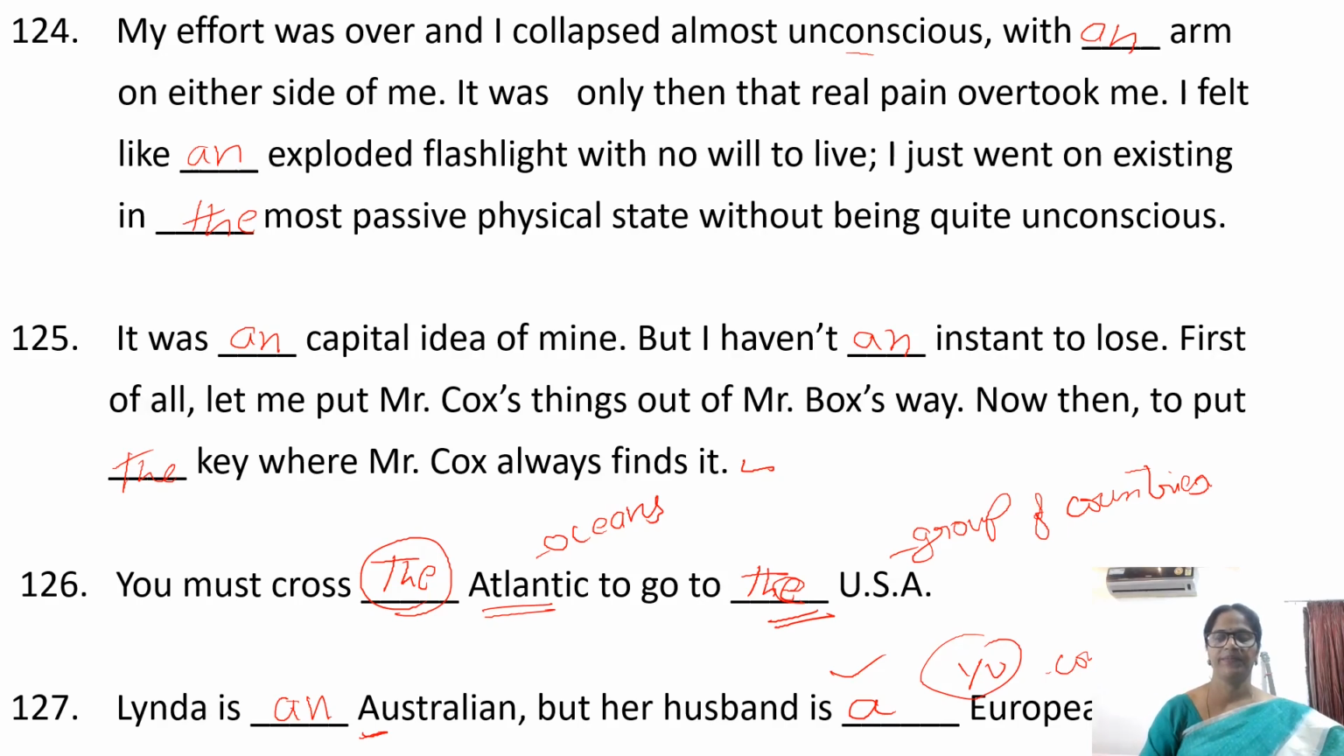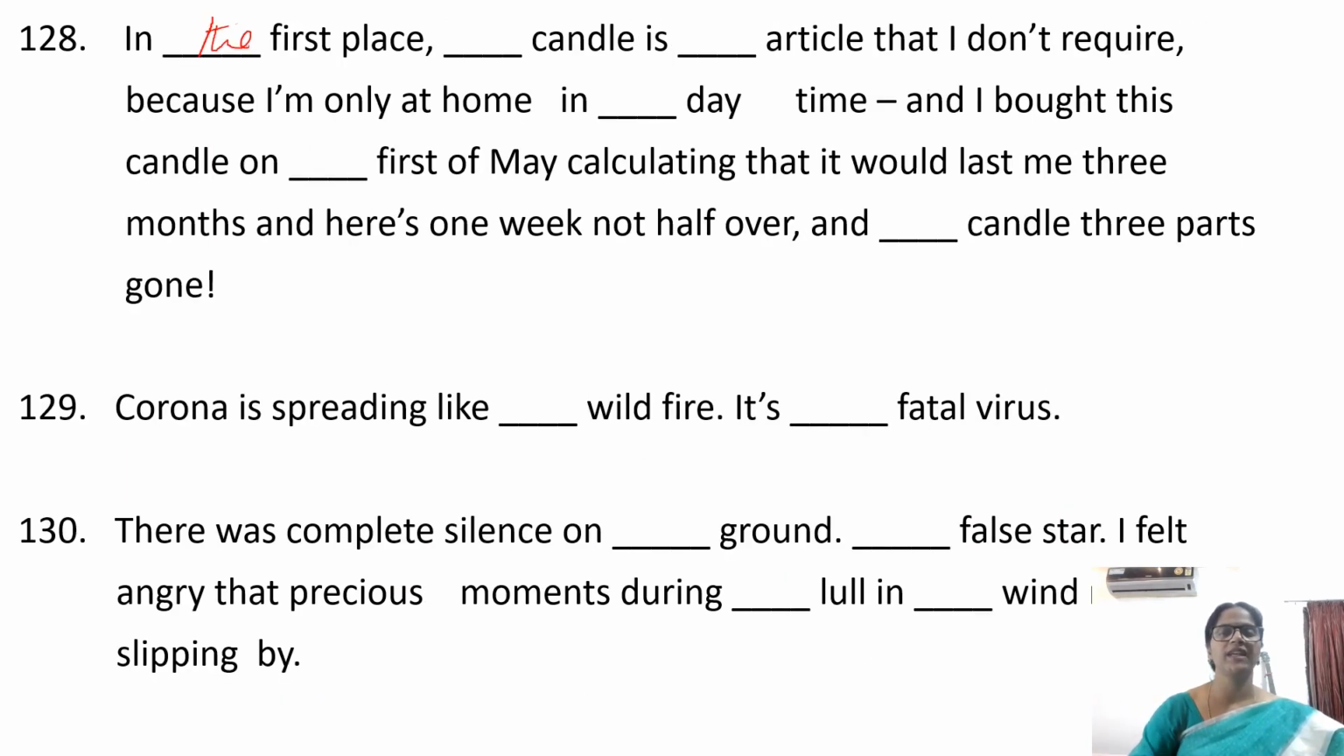So, A. In the first place, a candle is an article that I don't require because I am only at home in the daytime, and I bought this candle on the 1st of May, calculating that it would last me 3 months, and here is 1 week not half over and the candle 3 parts gone.